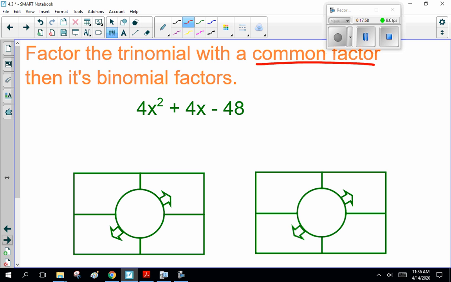So what's common to 4 and 4 and 48? 4. So we can divide everything here by 4. So it's 4 times, now that's an x squared plus x. Now 48 divided by 4 is minus 12.